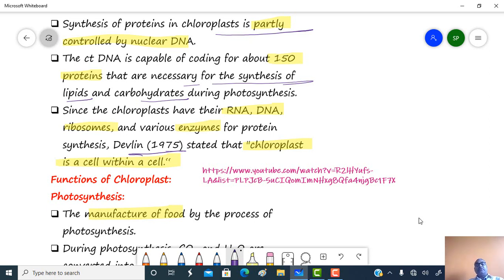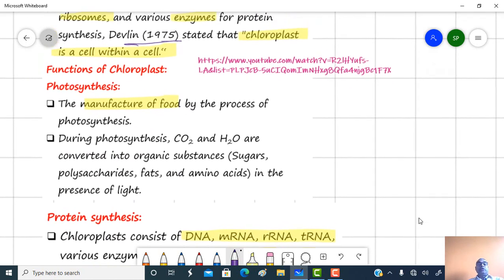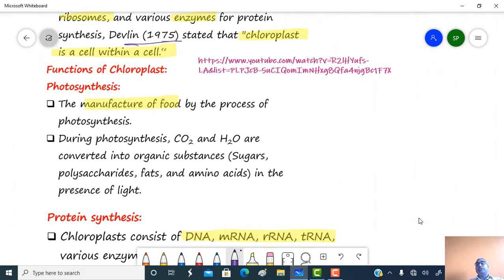Okay, just see the functions of the chloroplast. This is the link where you will observe the photosynthesis. I will provide the link in the description box also. First function is photosynthesis. Photosynthesis is a process of manufacture of food material with the help of carbon dioxide and water in green plants.